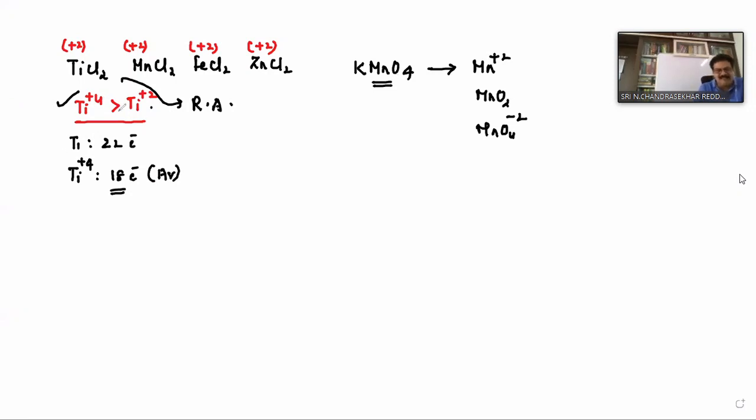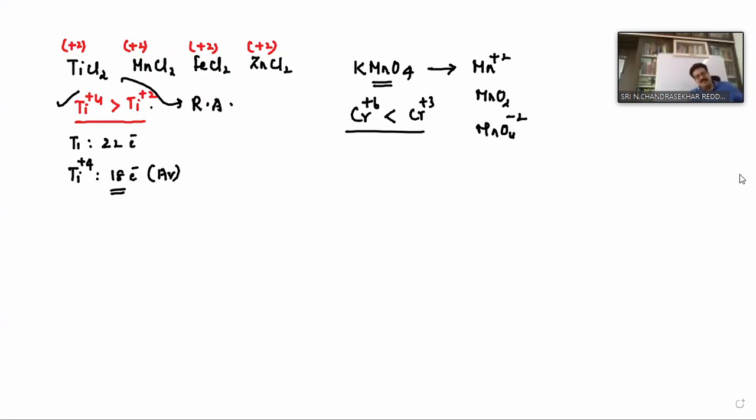But titanium can, because only 2 electrons are involved. Of course, in +7 state you get the nearest noble gas configuration. But to lose 7 electrons, it requires very high energy. Even chromium: in +6 and +3, which is more stable? +3 is more stable than +6.